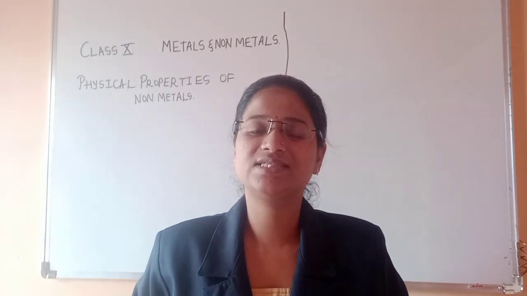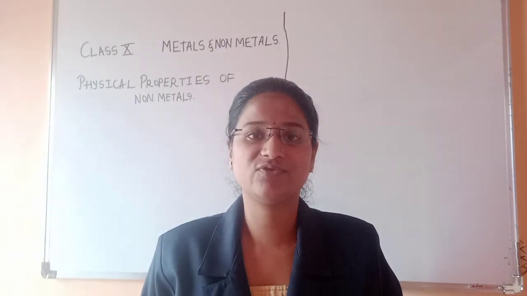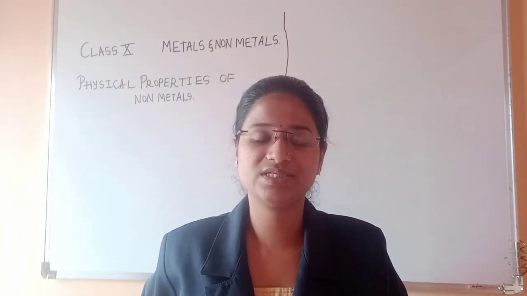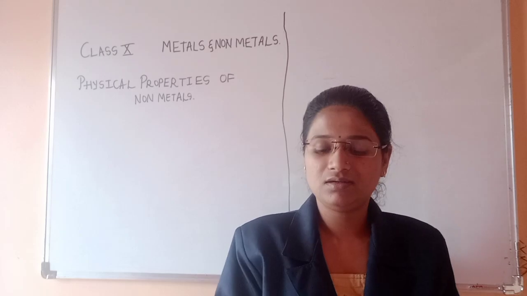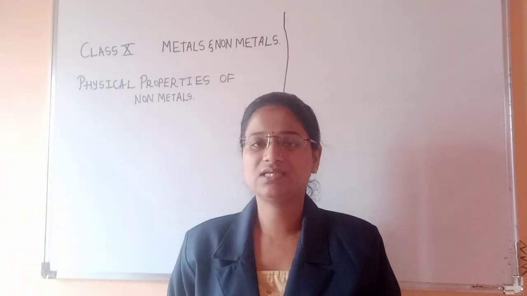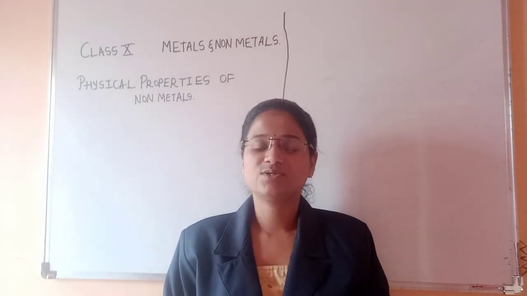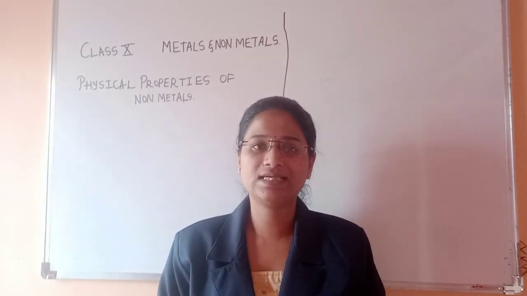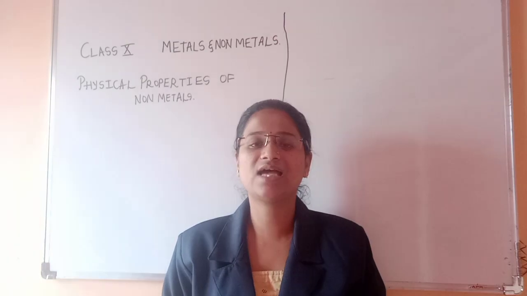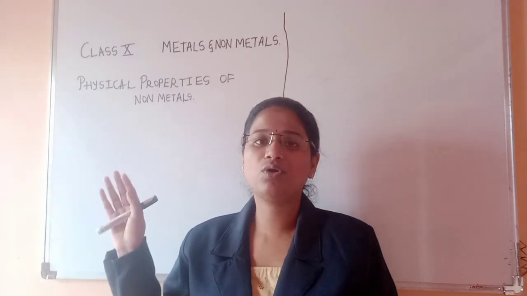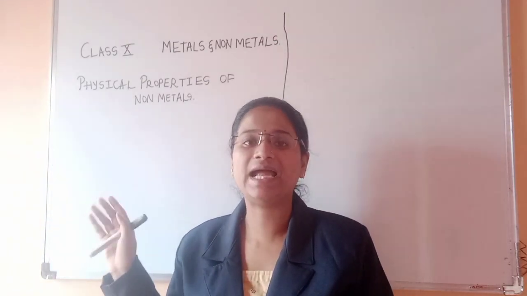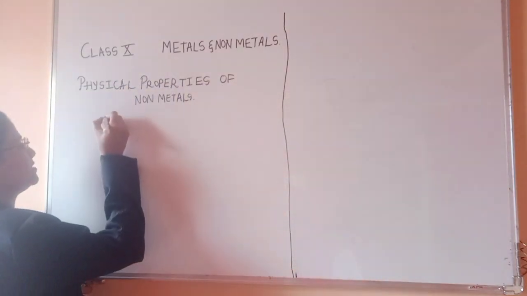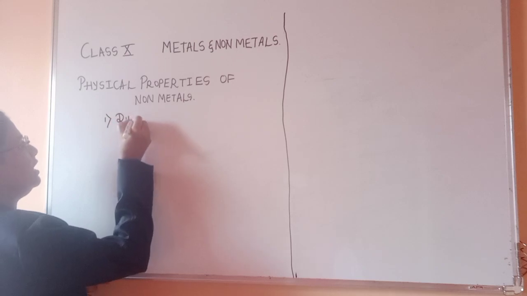In the last session, we discussed the physical properties of metals, right? Today, we are going to discuss the physical properties of non-metals, okay? It is quite opposite to the physical properties of metals. The first one, in the physical property of metals, we learned about metallic luster. Usually metals have a shining surface, but non-metals will usually be dull and dark in color. So here we can write: no shiny surface, dull and dark.